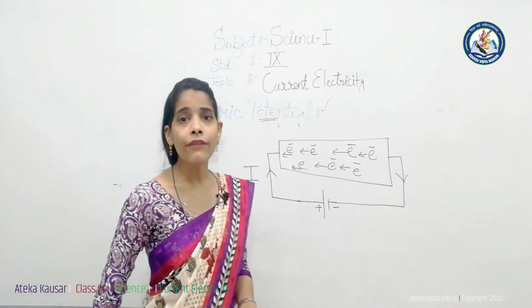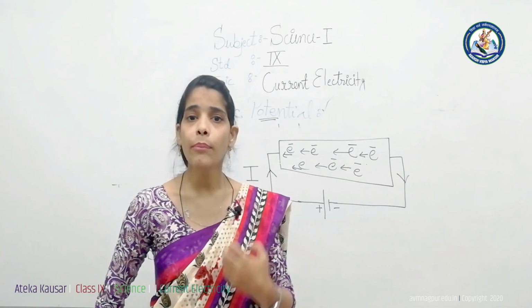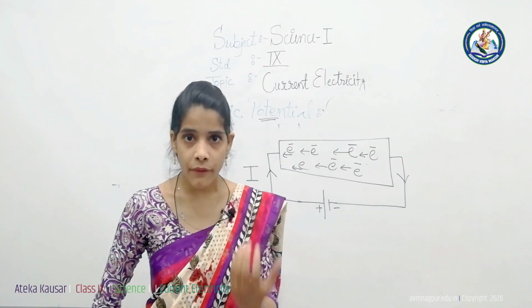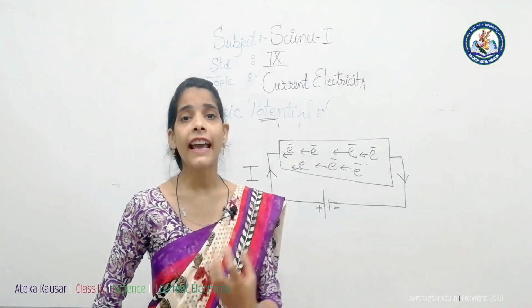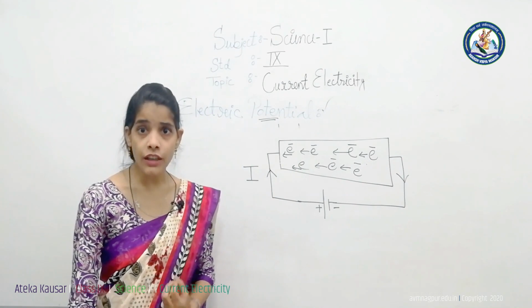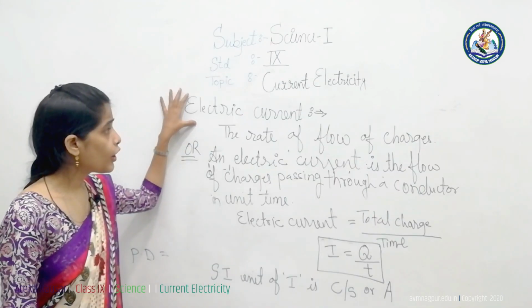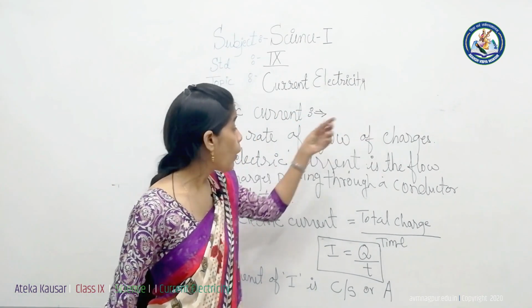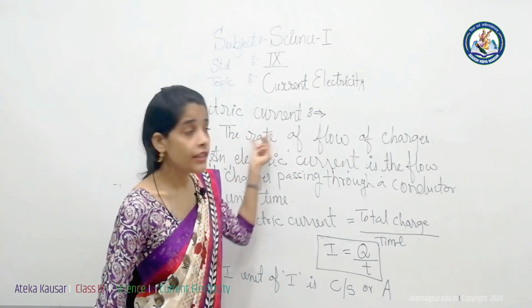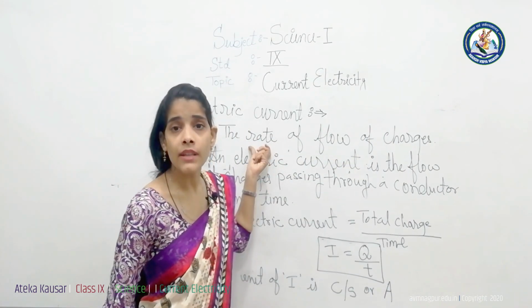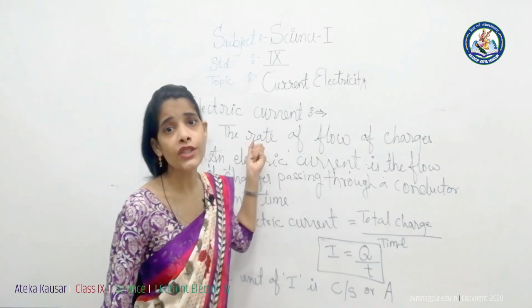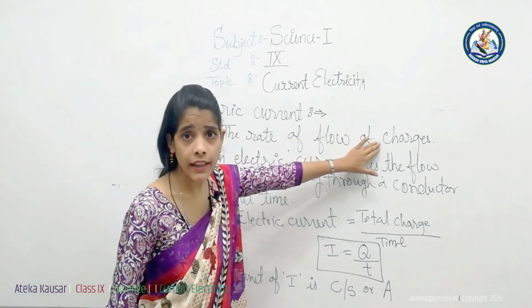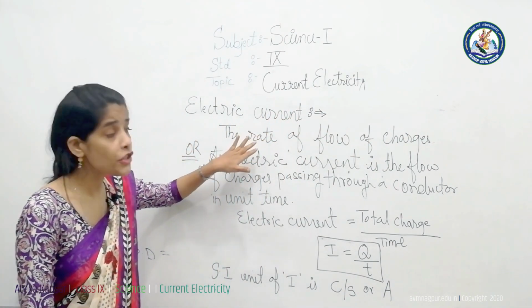Now you understand the free electrons, you understand the potential difference, and you know the substance or material in which the current flows easily is called a conductor. Then we take a basic definition of electric current. The electric current can be defined as the rate of flow of charges. The word rate indicates that the term is denoted by time, like the rate of change of velocity, where the change in velocity is denoted by time. Hence the charges flowing in the conductor are denoted by the time in which they flow.